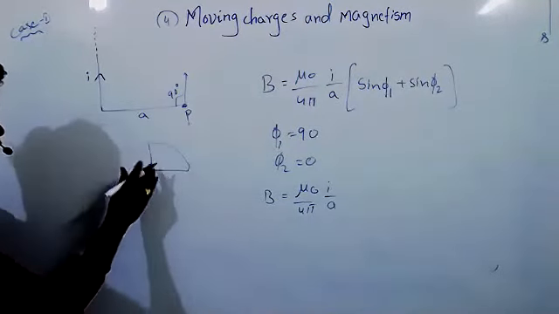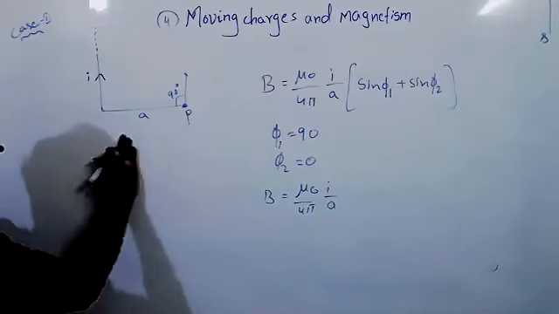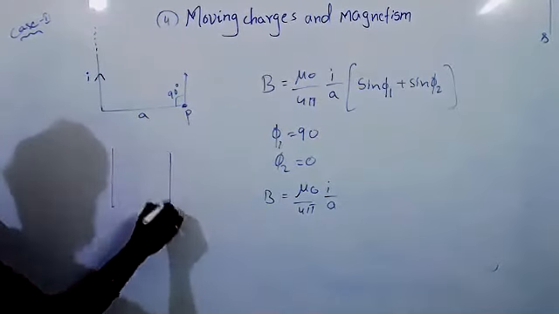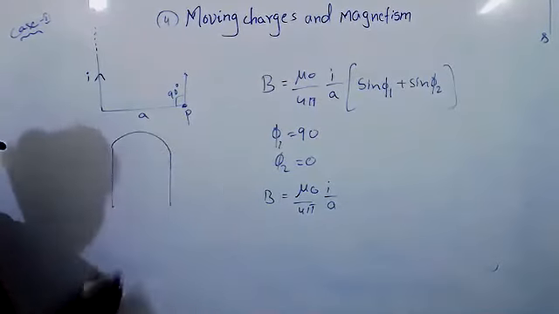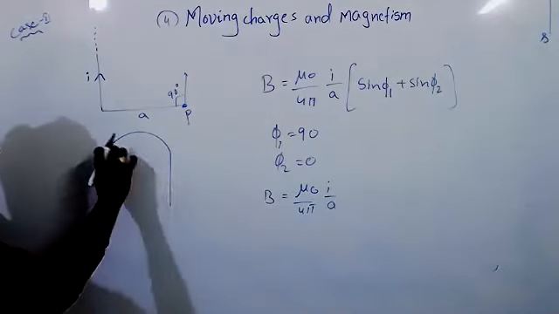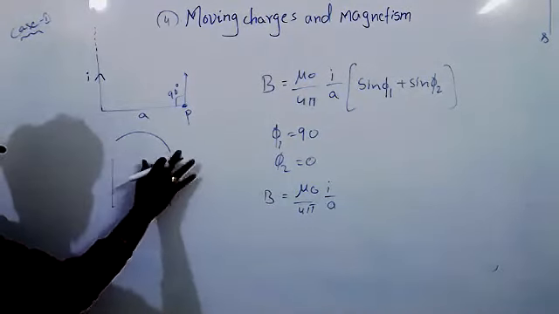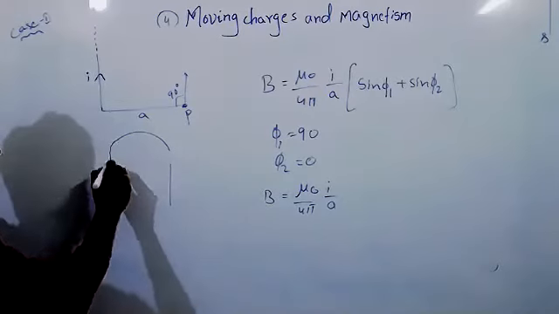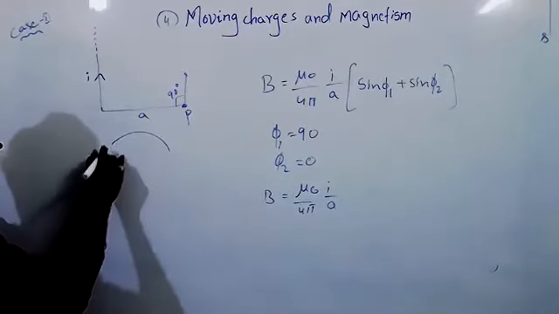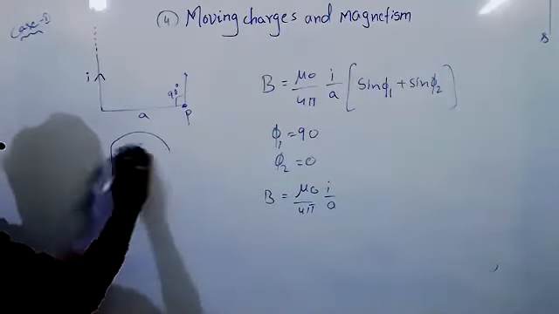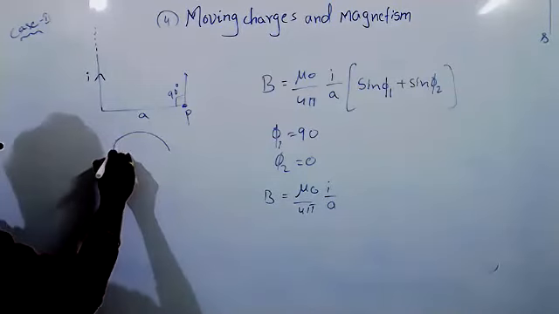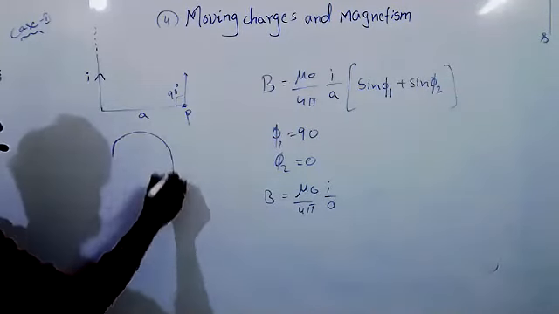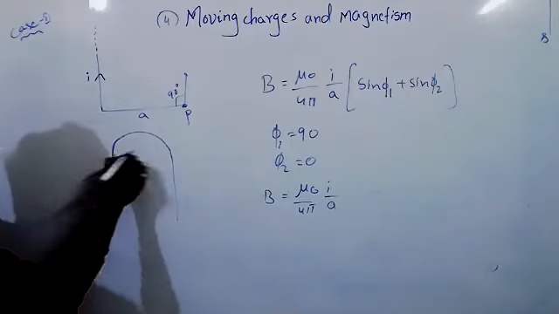So how this question is asked, they will give you a question like this. So it will be a semi-circle. Due to this, how much magnetic field will be there? They will ask you, due to this, how much magnetic field will be there?